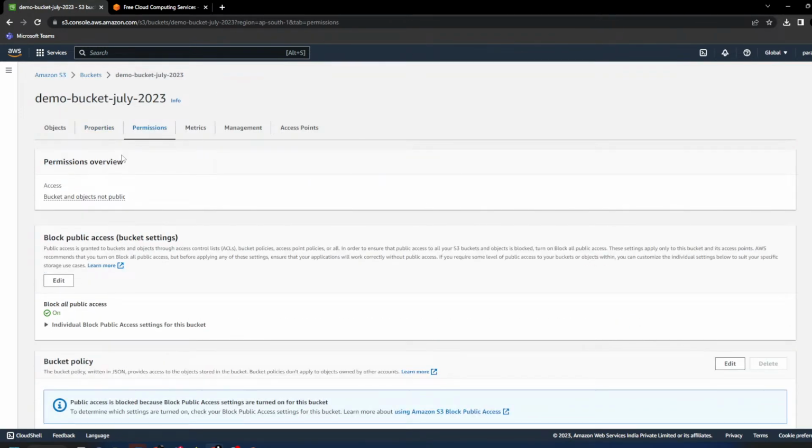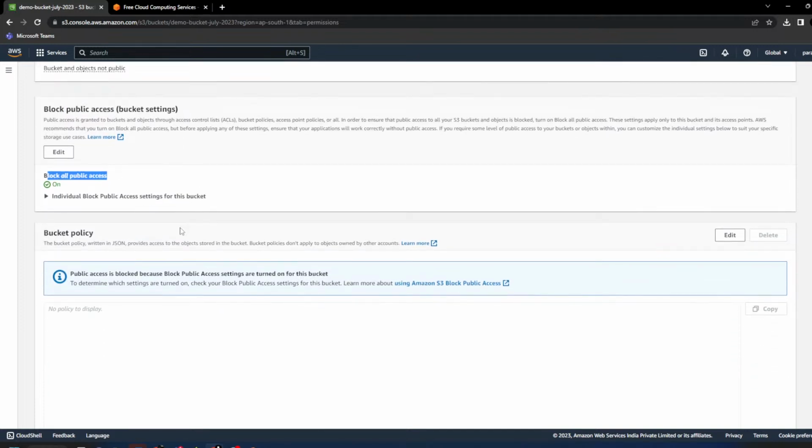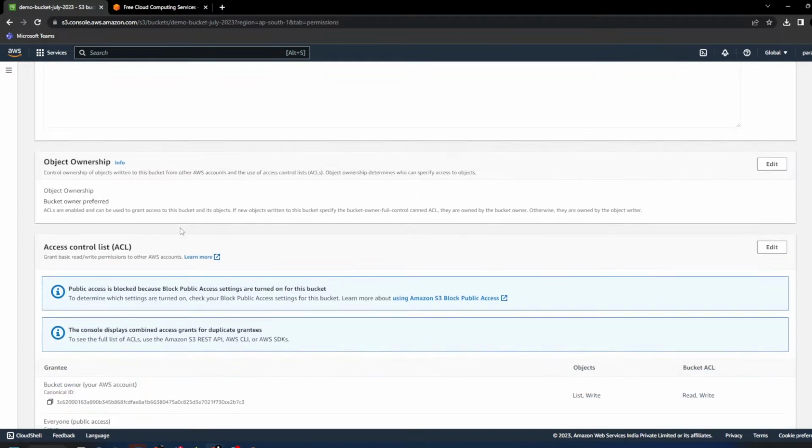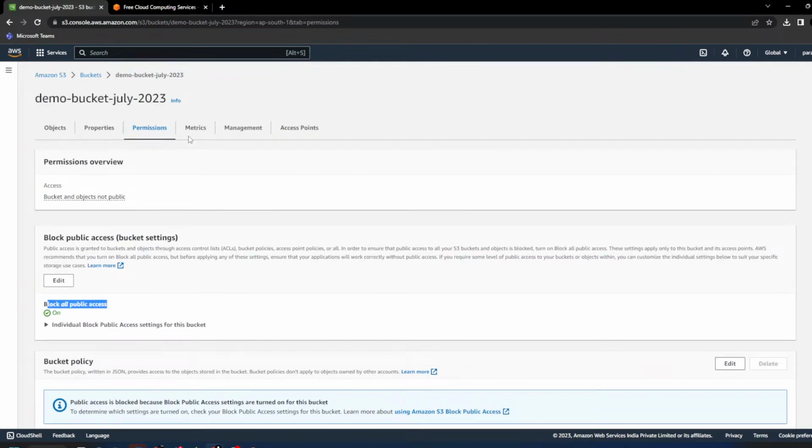Permissions: bucket and objects are not public, so that means this is my private bucket. Block public access: yes, all public access is blocked. Now, what is public access and private access? We'll talk more about that. Apart from this, nothing is required.